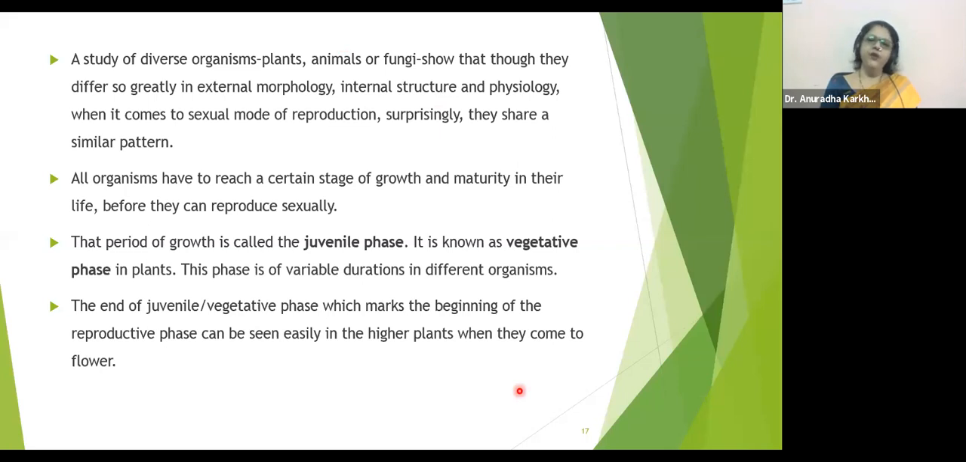Well, so all organisms have to reach a certain age of growth and maturity in their life before they can reproduce sexually, of course. So immediately, as and when a newborn offspring is going to develop, immediately it is not in the capacity to undergo sexual reproduction, right? That period of growth is called the juvenile phase. It is also known as the vegetative phase in plants. Generally in animals and human beings, we use the word juvenile. Juvenile का मतलब होता है so young that the capacity to undergo sexual reproduction is not yet attained.